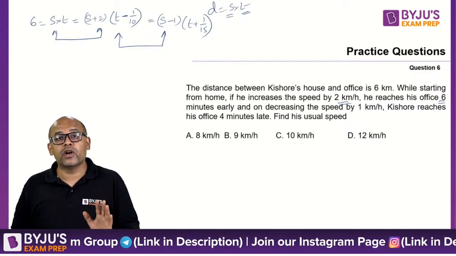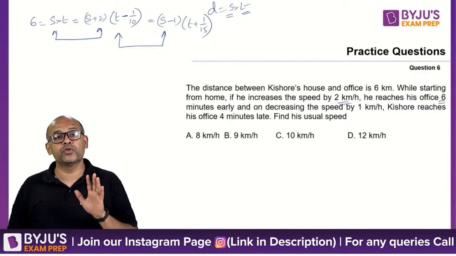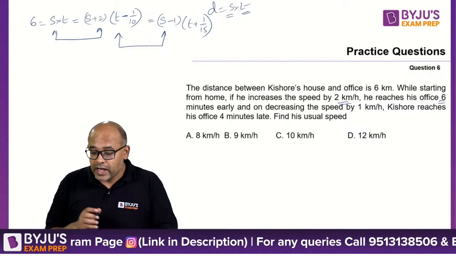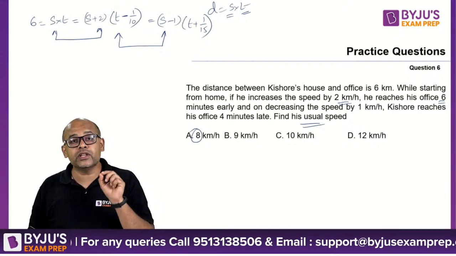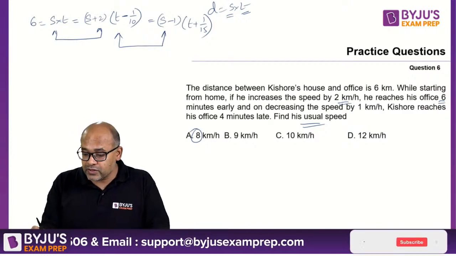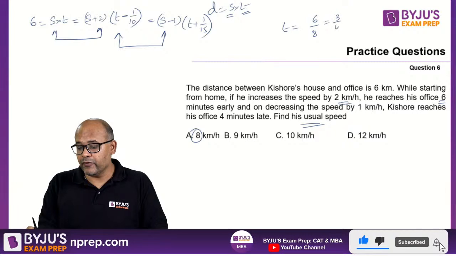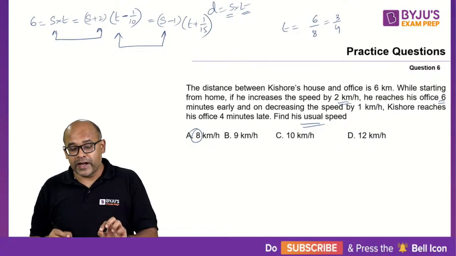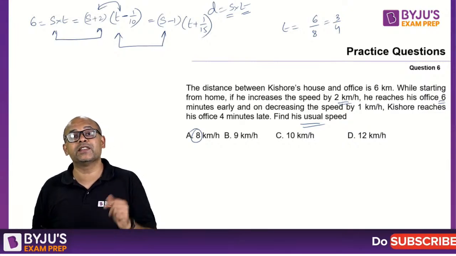The best way to solve this question is to go by options. For example, if you say the usual speed is 8, that is option A, which means your time should be 6 by 8, which is 3 by 4. Now verify, when you substitute those values here, will you get 6?